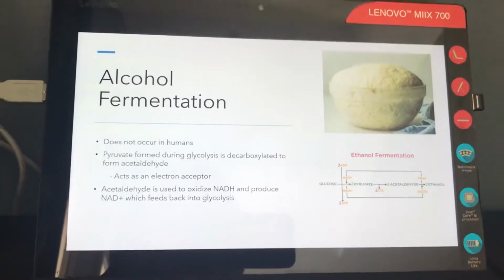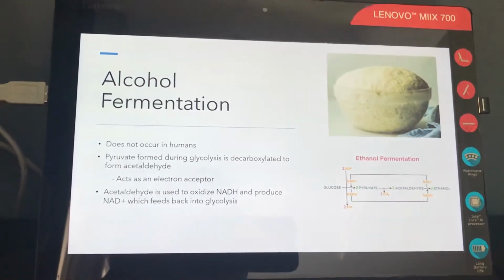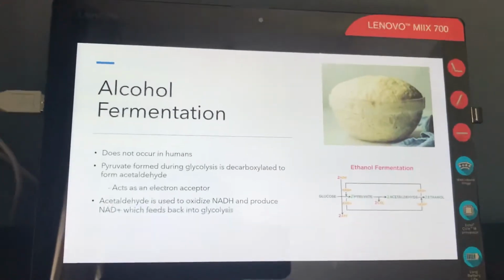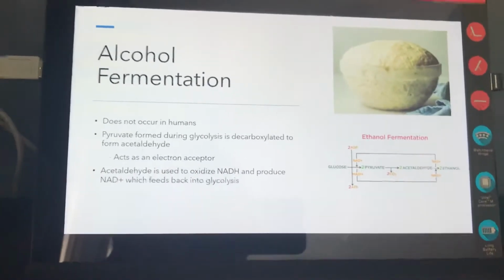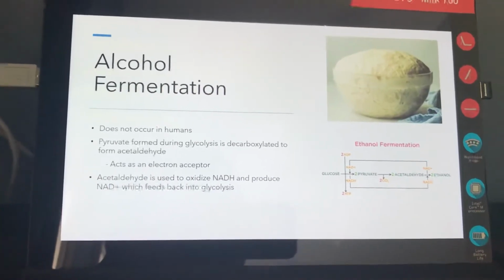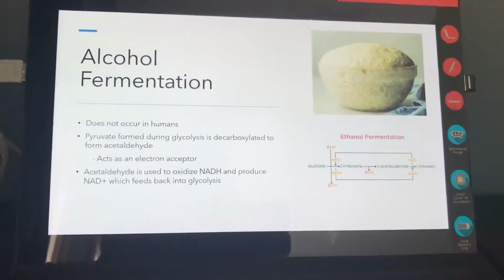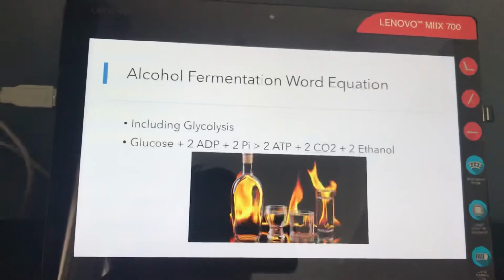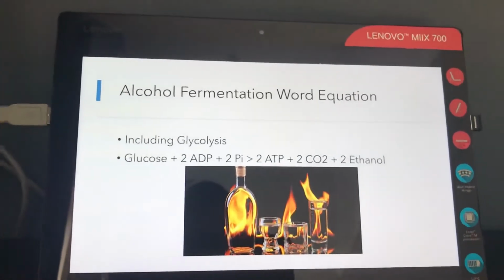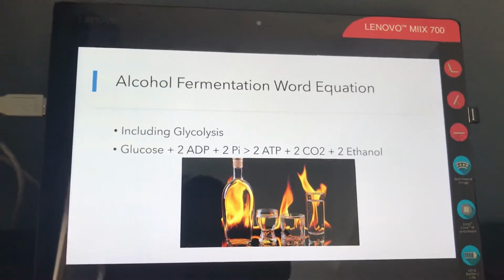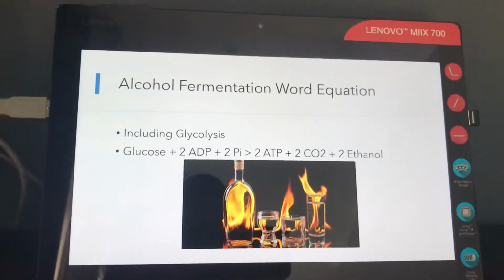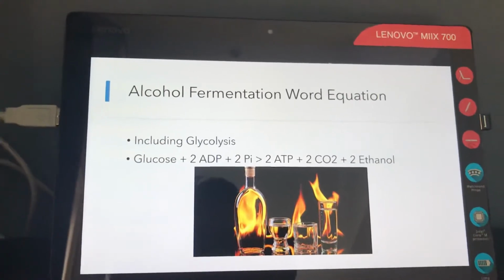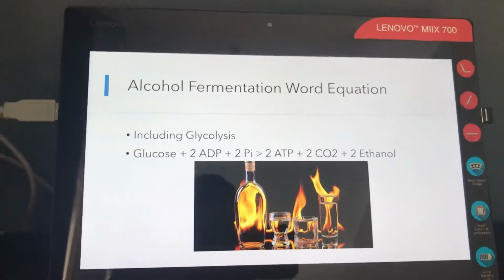The pyruvate formed during glycolysis is decarboxylated, which means it loses a carbon dioxide atom to form acetaldehyde, which acts as an electron acceptor. Acetaldehyde is then used to oxidize NADH, which was produced during glycolysis, to produce NAD+, which feeds back into glycolysis. So the alcohol fermentation word equation, including glycolysis, is 1 glucose plus 2 ADP plus 2 inorganic phosphate, which yields 2 ATP, 2 CO2, plus 2 ethanol, which is fuel.